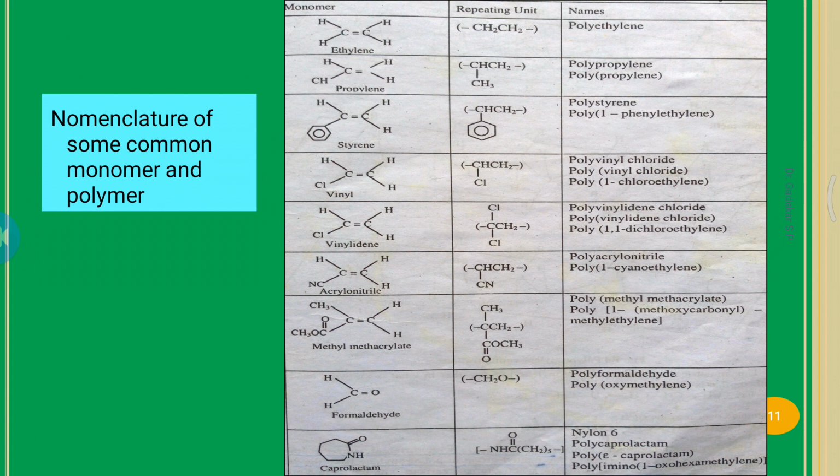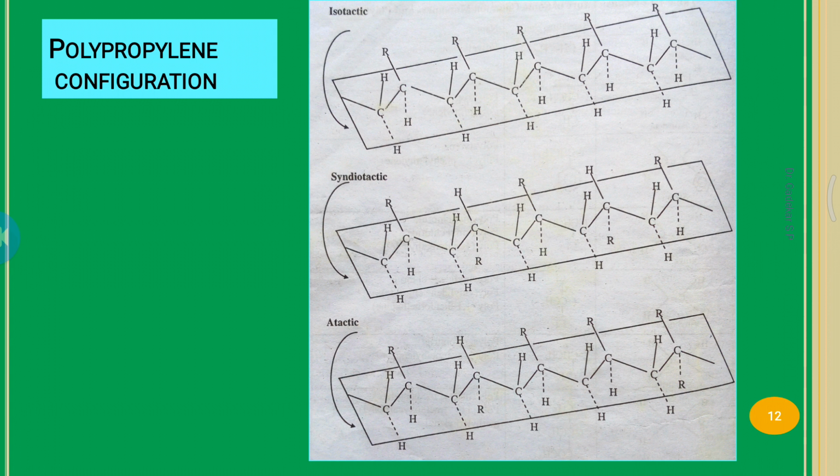If we use acrylonitrile and they polymerize to form polyacrylonitrile, etc. Similarly others. So in the polypropylene configuration, there are three different configurations.